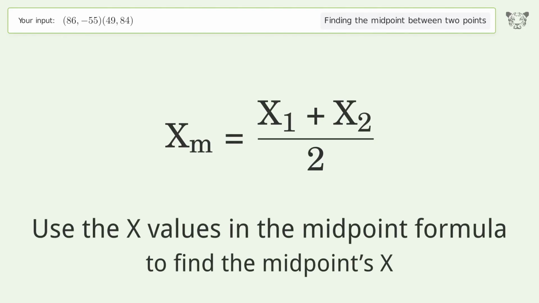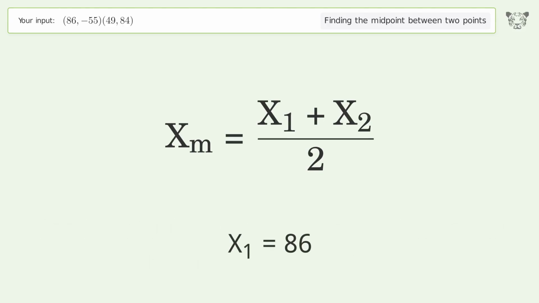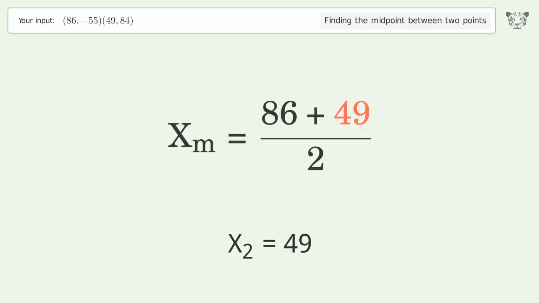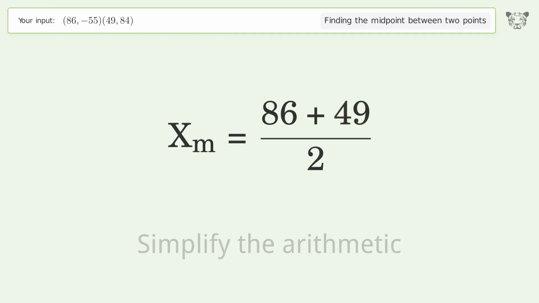Use the x values in the midpoint formula to find the midpoint's x. x1 equals 86. x2 equals 49. Simplify the arithmetic.